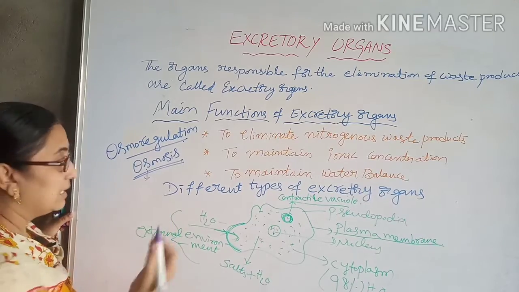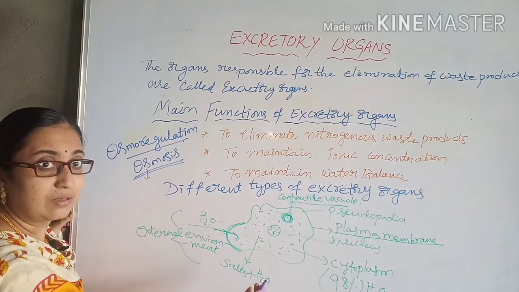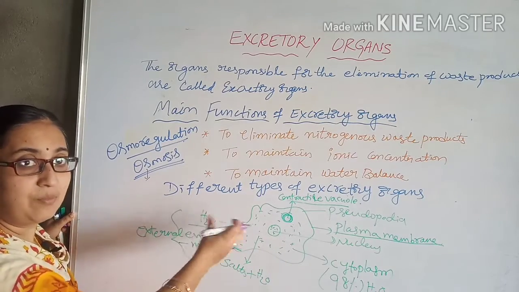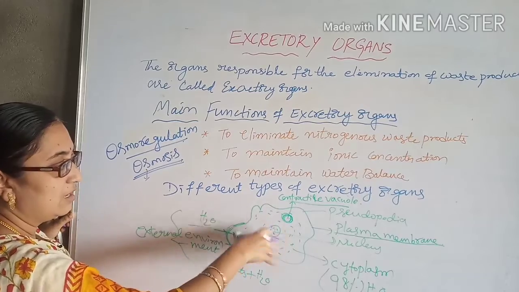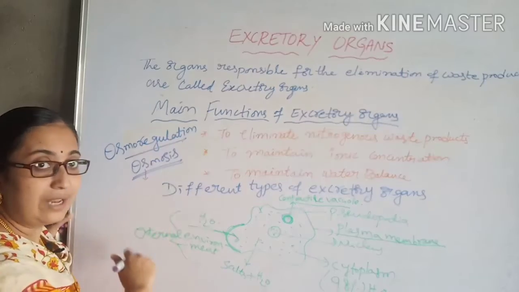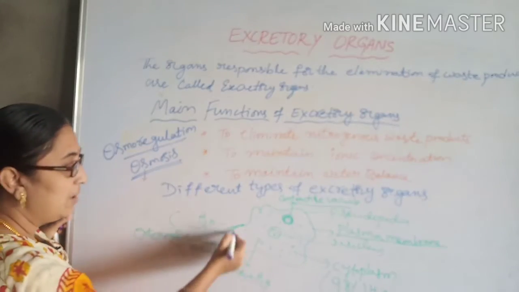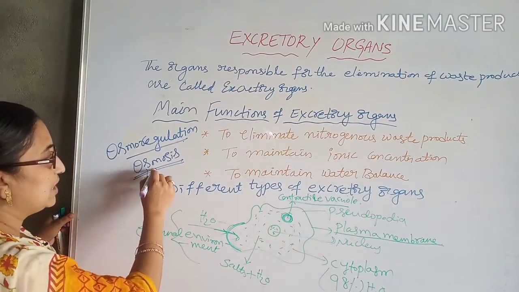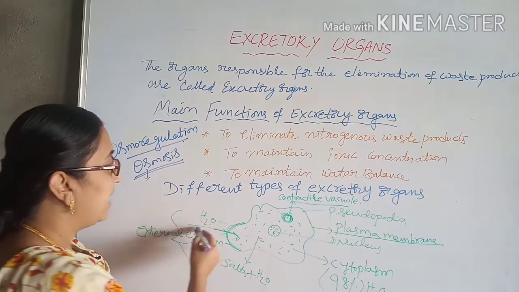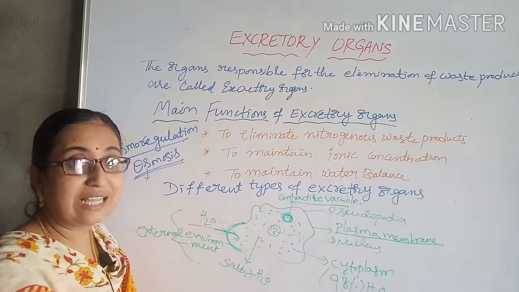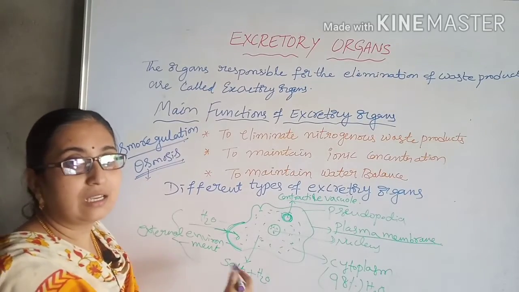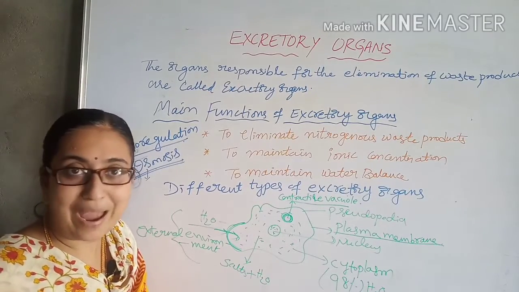Whenever the cell requires salts, they will enter inside, and whenever it becomes balanced with the internal cytoplasmic fluid, the excess salts will be sent outside through the plasma membrane. That process is called osmosis. The intake of substances into the cell is an active process, whereas the expulsion of substances from the cell is a passive process.